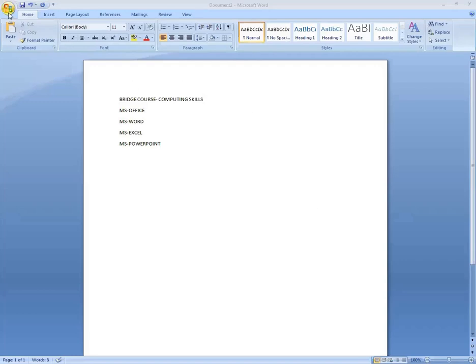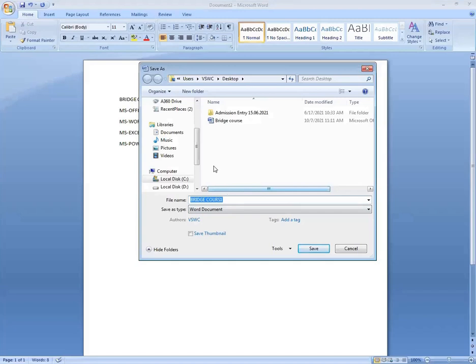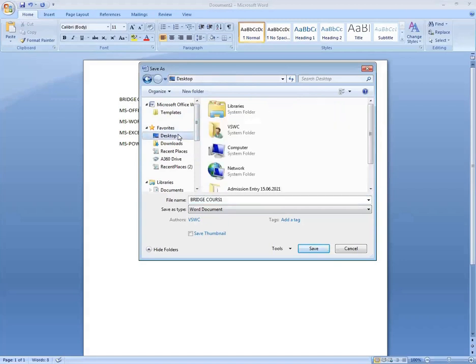Control plus S, or File, Save. After that, the save dialog box will appear. Then here you have to enter the name of your new document, and also you have to choose where the file will be stored. So I am choosing the desktop option, and my file name is bridgecourse2.